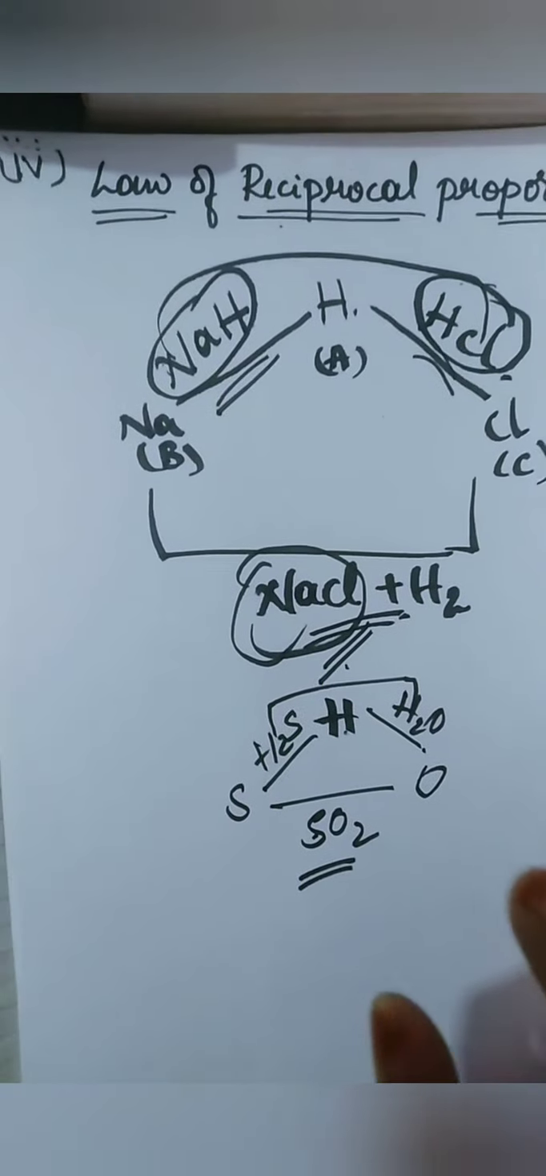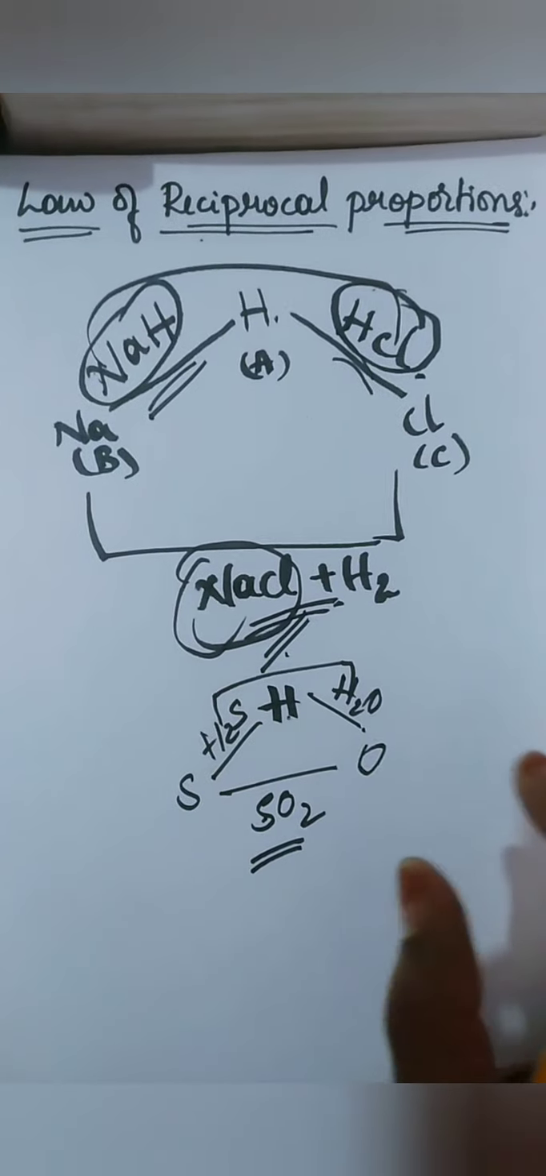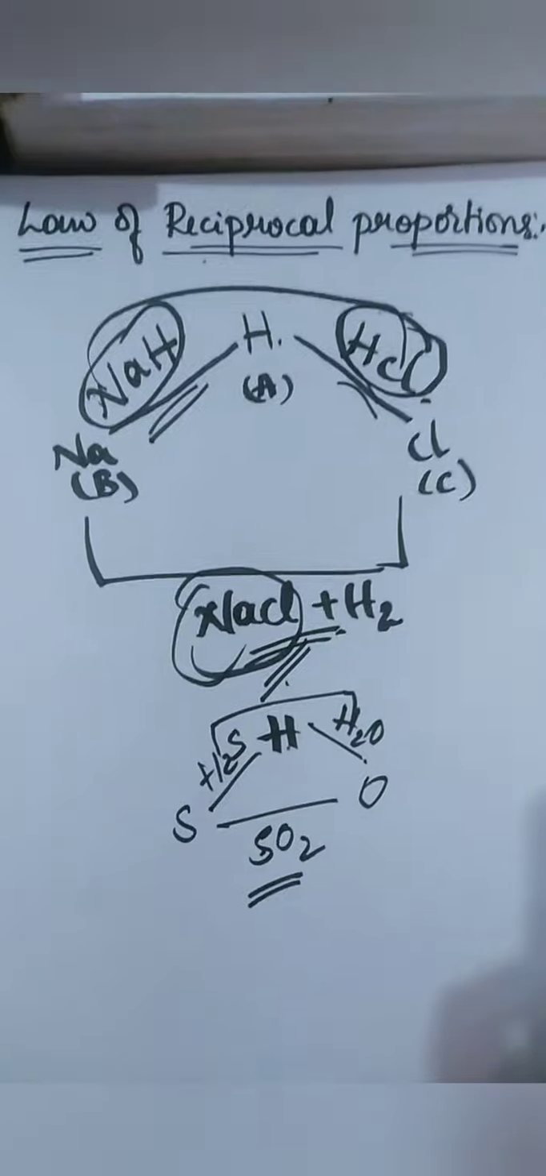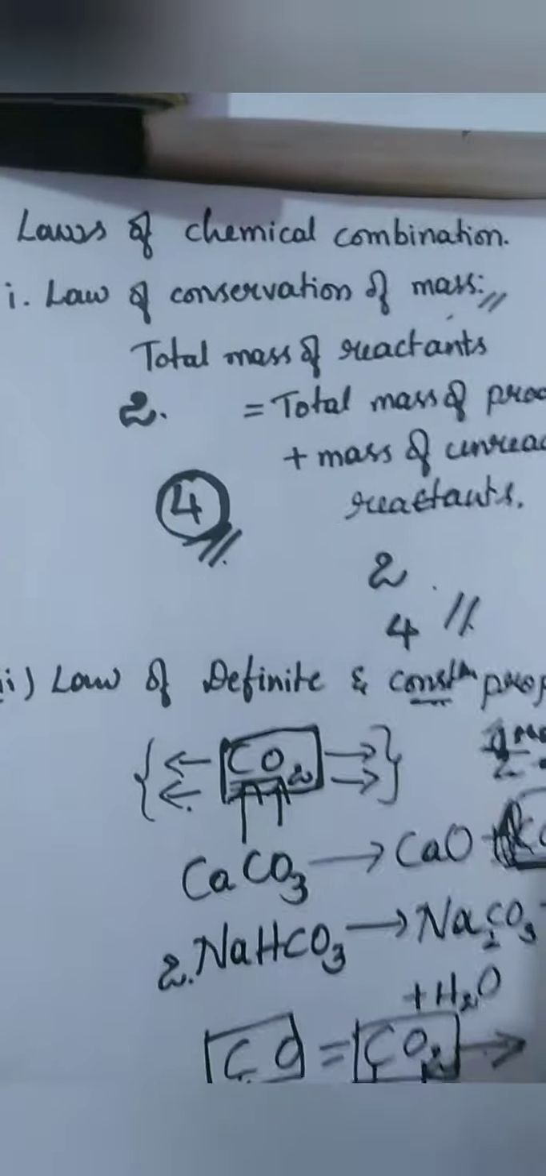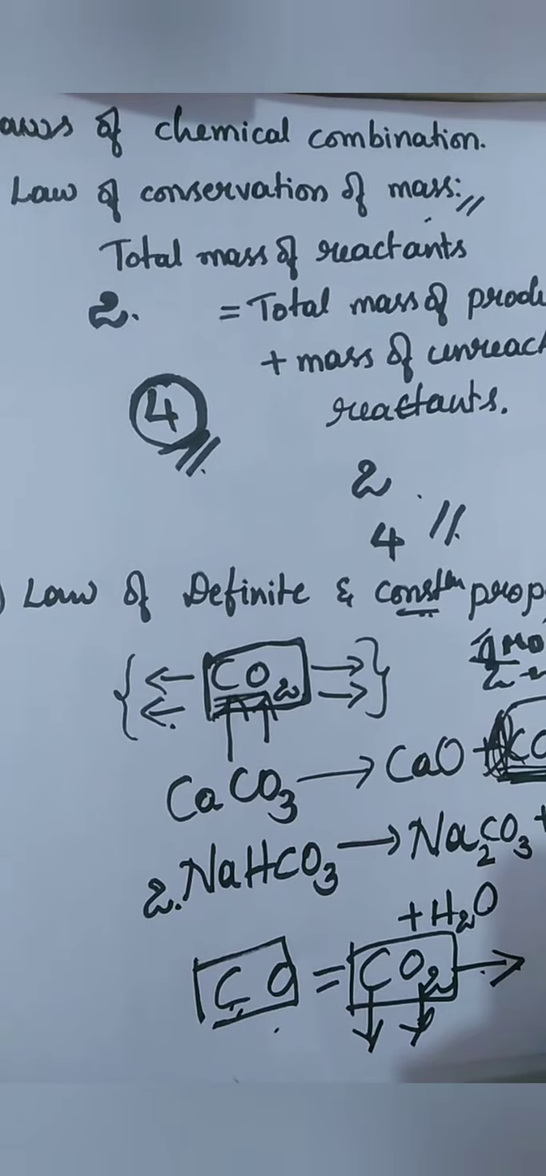So these are your 4 important combination laws. Which are all these 4? Let us revise them, all the 4. The first one is law of conservation of mass, where LHS will be equal to RHS. You should keep that in mind.